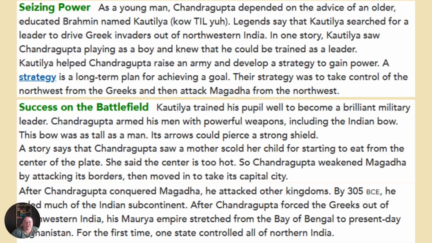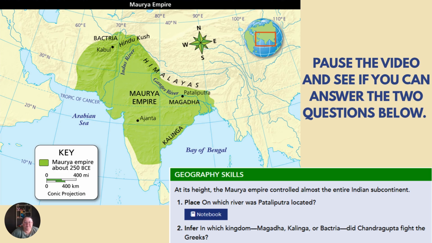After Chandragupta conquered Magadha, he attacked other kingdoms. By 305 BCE, he had ruled much of the Indian subcontinent. After Chandragupta forced the Greeks out of northwestern India, his Maurya Empire stretched from the Bay of Bengal to present-day Afghanistan. For the first time, one state controlled all of northern India.